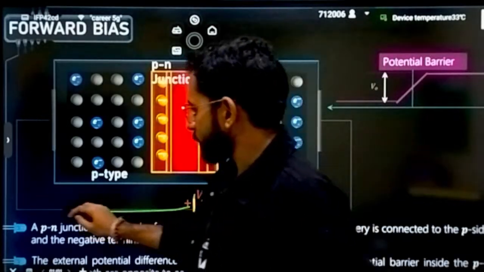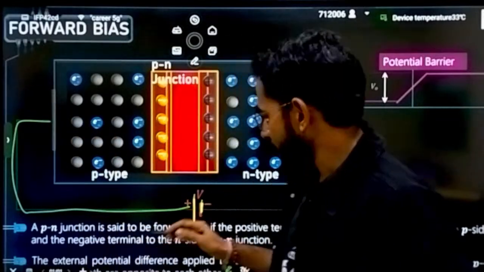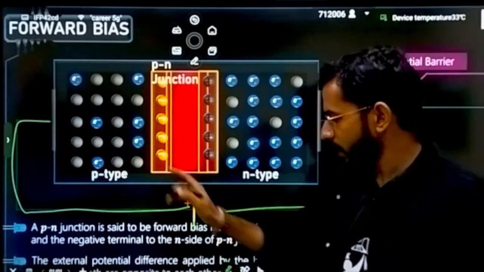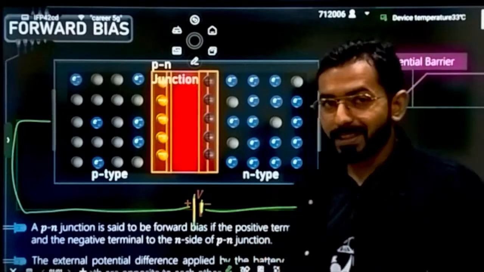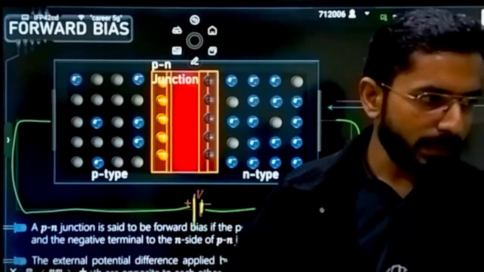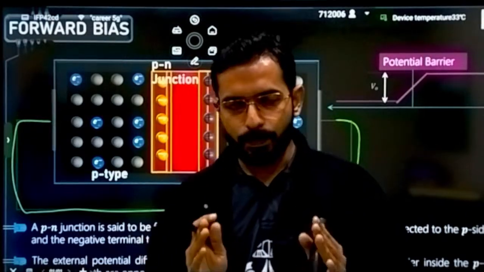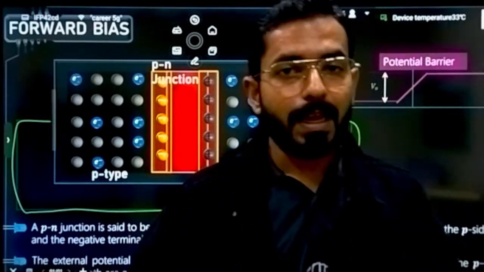When the higher potential is connected to the p side and the lower potential is connected to the n side, that means positive is connected with positive and negative with negative, this is called forward biasing. The way of attaching the external battery with your p-n junction diode is called biasing.